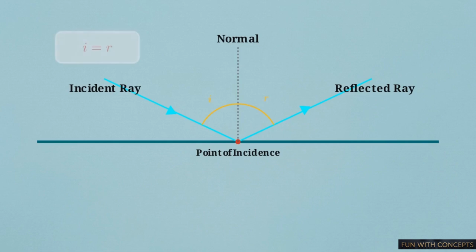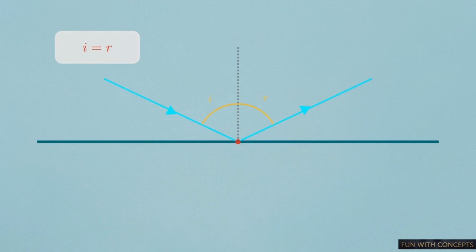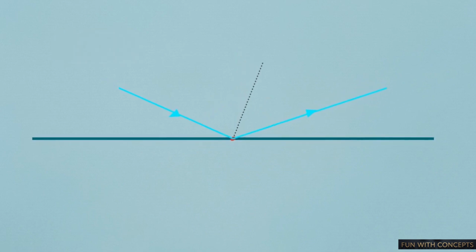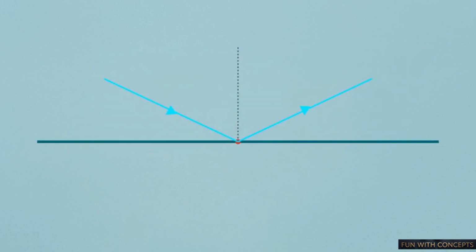By measuring the angle between the incident ray and the normal and comparing it to the angle between the reflected ray and the normal, we discover the fixed mathematical relationship of light. The angle of incidence exactly equals the angle of reflection. Furthermore, the incident ray, the normal, and the reflected ray all exist flatly on the exact same two-dimensional plane. This relationship is so rigid that the path of light is entirely reversible.